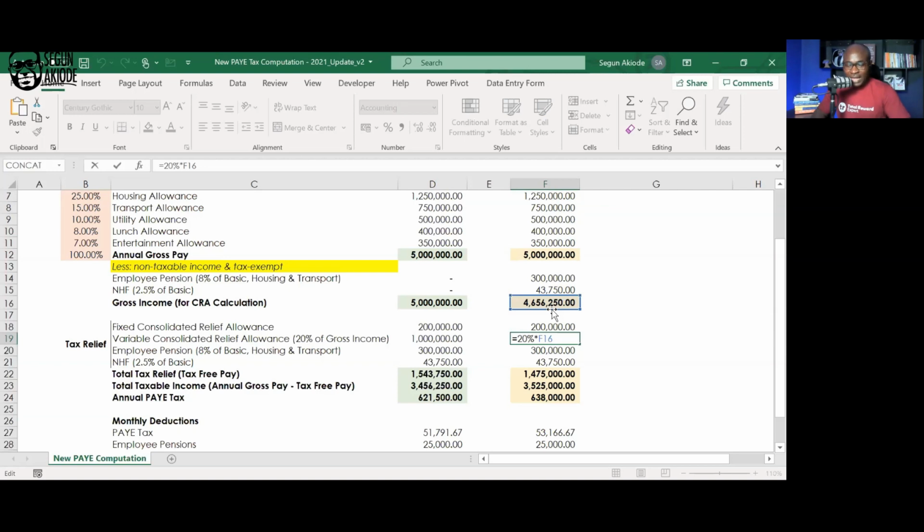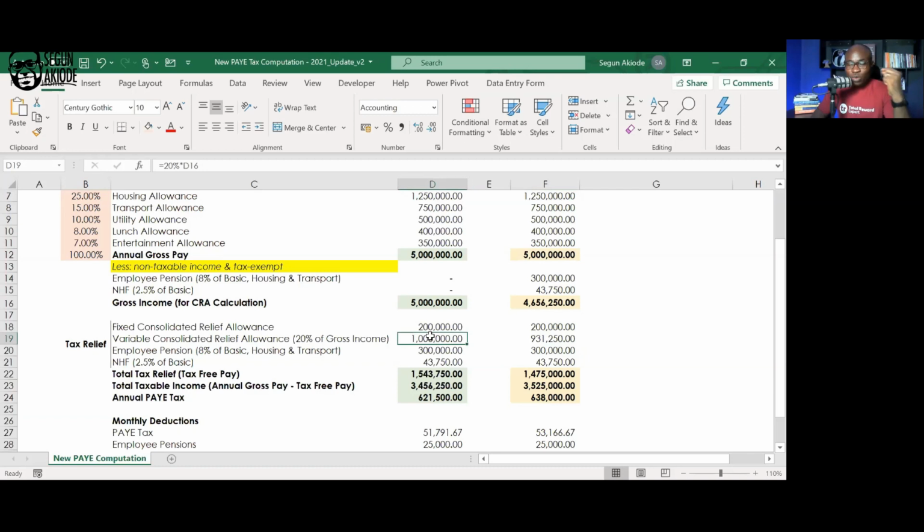The implication of that is this: 20% of that means you are having the tax-free element reduced. Ideally, it would have been 1 million for this scenario of 5 million naira. But in this scenario, it's now going to be 931. And what that means is that more amount is available as taxable income.